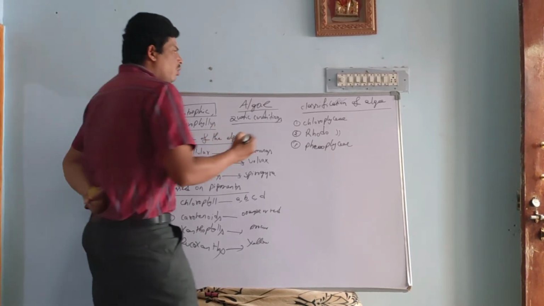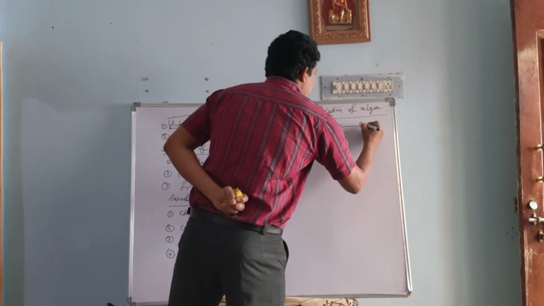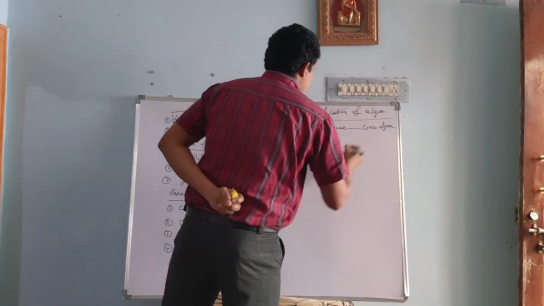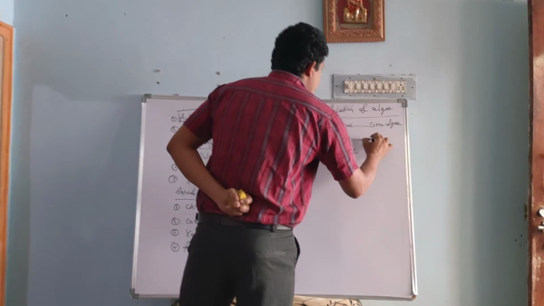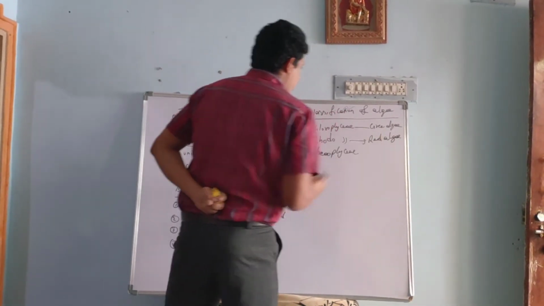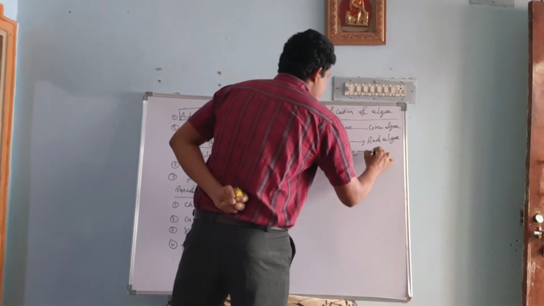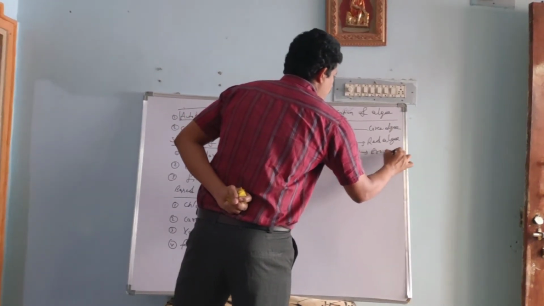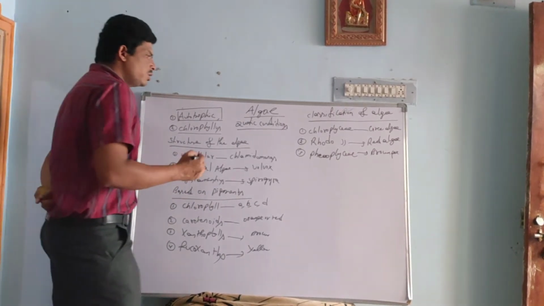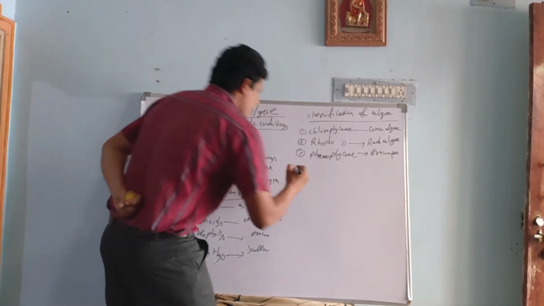Chlorophyceae is a green algae. Rhodophyceae is a red algae. Phaeophyceae is a brown algae. Okay, so observe here, this Chlorophyceae, Phaeophyceae, Rhodophyceae.